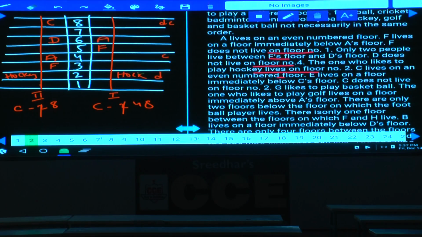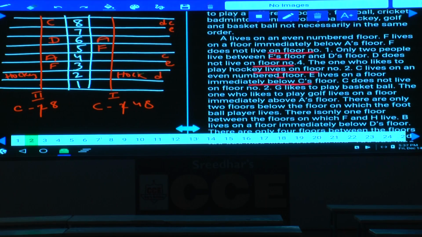And C lives on an even number floor. E lives on a floor immediately below C's floor. E is immediately below C's floor, so E can be here or E can be here, based on this C and E. And C does not live on floor number 2. E lives on a floor below C's floor, isn't it?